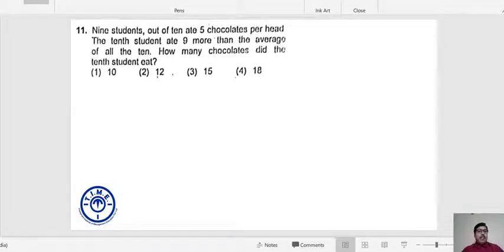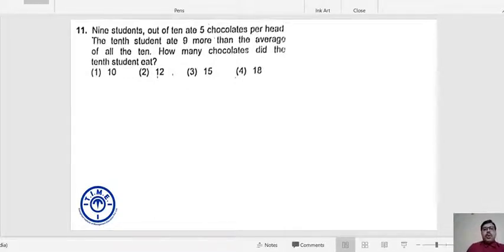9 students out of 10 ate 5 chocolates per head. The 10th student ate 9 more than the average of all the 10. How many chocolates did the 10th student eat? Not clear? I recommend you read the question once more. How many students are there in total? 10. 9 students out of 10 ate 5 chocolates per head.